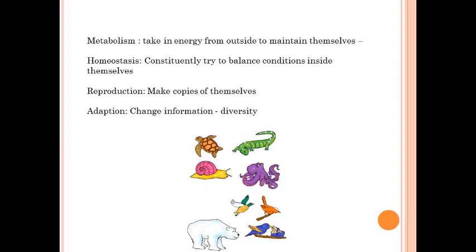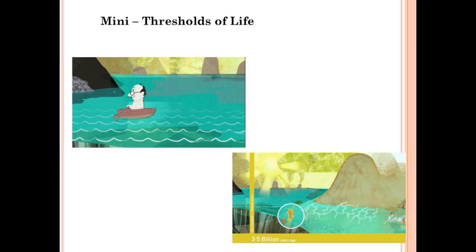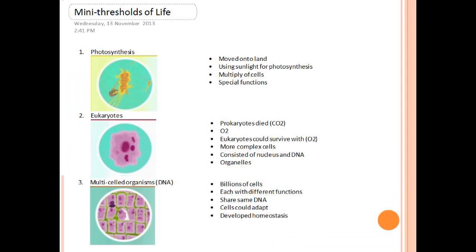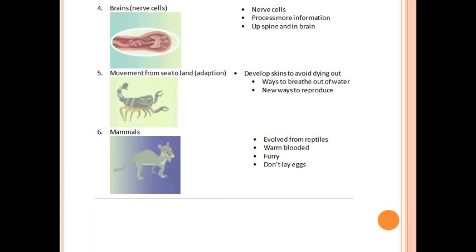After this, we looked at a video of what was life and what were the 4 key elements to classifying something as life. These are metabolism, homeostasis, reproduction, and adaptation. We then looked at the mini thresholds of life, which are photosynthesis, eukaryotes, multi-celled organisms, brains, movement, and mammals. I found this the most interesting threshold as we watched YouTube clips instead of Big History.